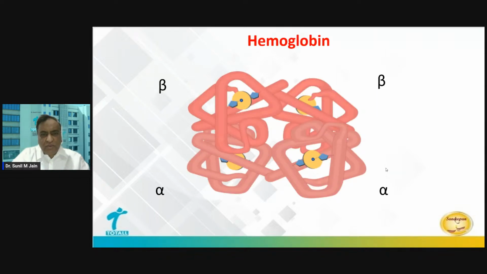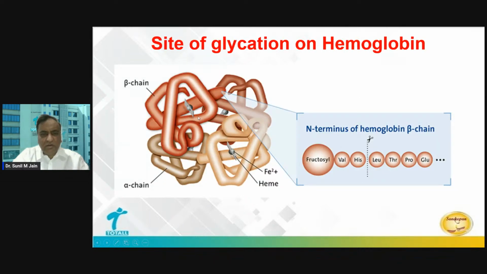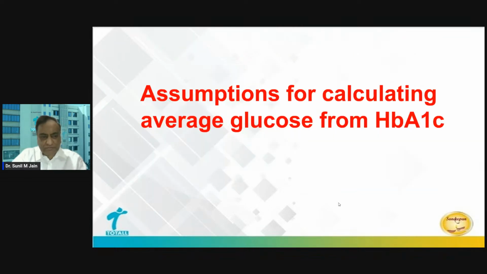So these are the four chains of normal hemoglobin, alpha and beta. And as I said earlier, the hemoglobin beta chain has a valine amino acid. Here, valine at the terminal of the beta chain is where the glucose will bind. And that's how it gets further conformational changes. And all methods for HbA1c measurement are working somewhere here to find out what percentage of the total hemoglobin is glycated, and that is what is reported as HbA1c.